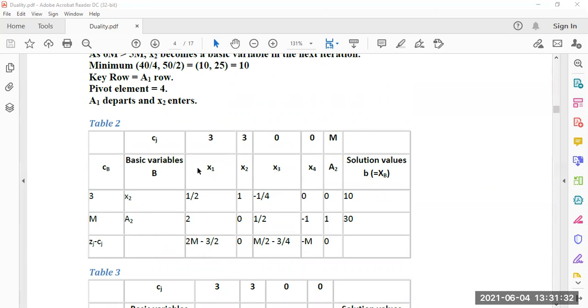So this column is the key column now, that means x1 will be the entering vector. Now 10 by half is 20, and 30 by 2 is 15. So 15 is the minimum ratio, so 2 is the key element here. The outgoing vector is a2 and the incoming vector is x1. So the corresponding 3 will be coming here, and we have to make this 2 as 1, so we divide this by 2. Then it is 1, 0, 1 by 4, minus half, 50.